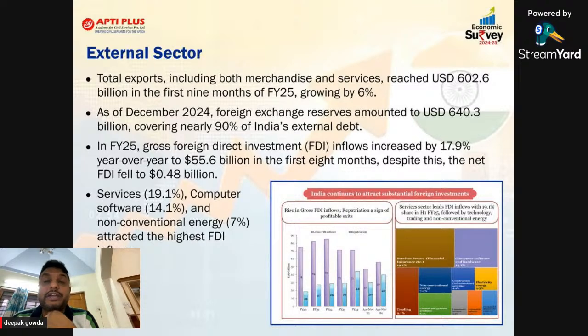And in this chapter, the economic survey has given some data about the steps the government of India has taken to increase exports. What are the initiatives? We introduced the logistics policy to reduce the cost of logistics. We introduced the Foreign Trade Policy 2023, under which we are providing various remissions and subsidies. We are promoting ease of doing business. The economic survey also mentioned the same basic things we discussed in the class.